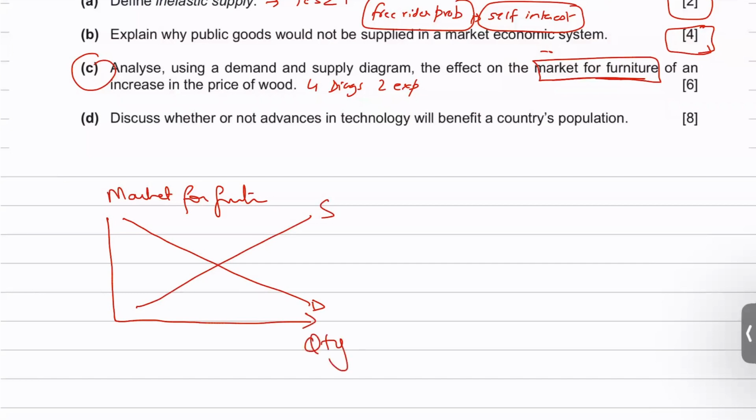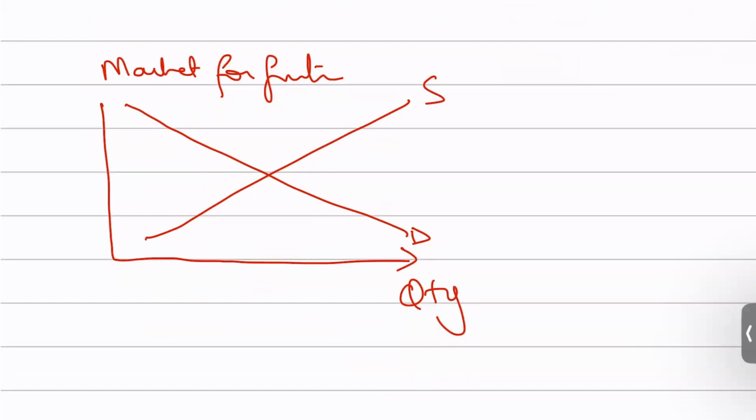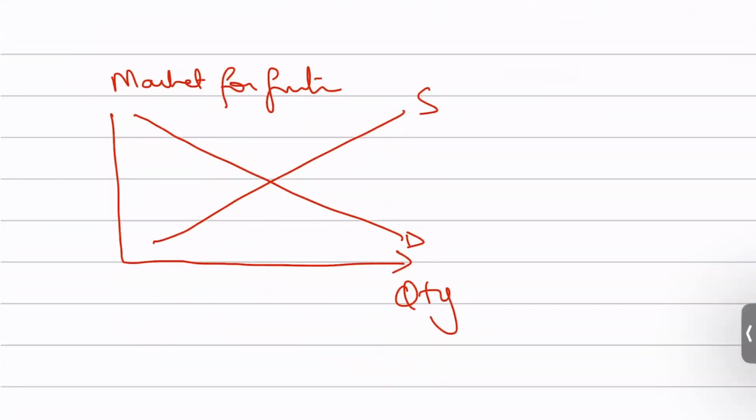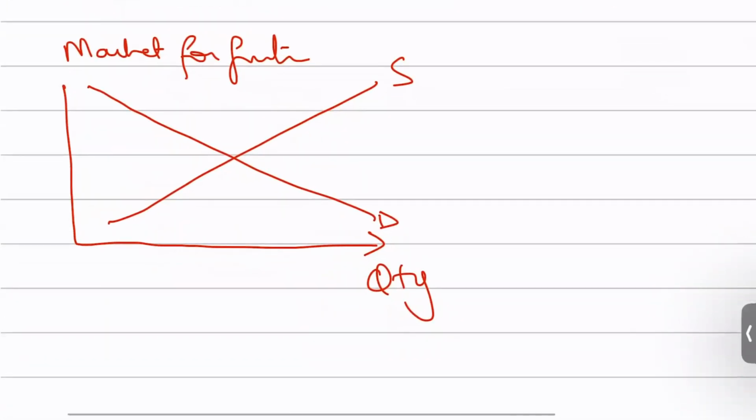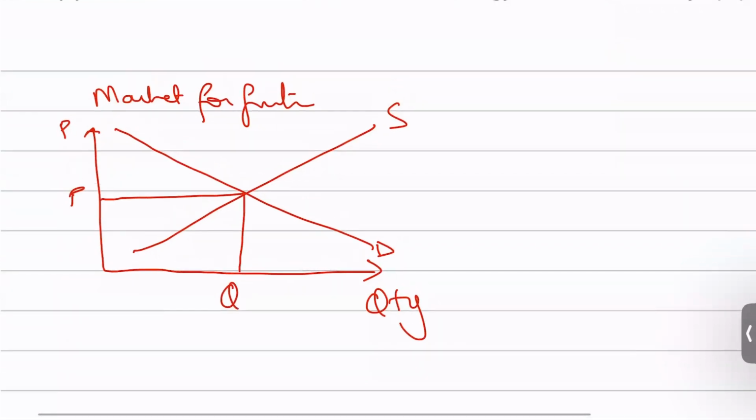You will not write quantity demanded, or quantity supplied, because since you're making a demand and a supply diagram, you're showing both. So you just write quantity, which is the quantity being traded in the market. The equilibrium would represent the quantity that is being bought and sold in the market. On the y-axis, you write price, right? So you need to show this is the original equilibrium price for furniture, and this is the original equilibrium quantity for furniture.